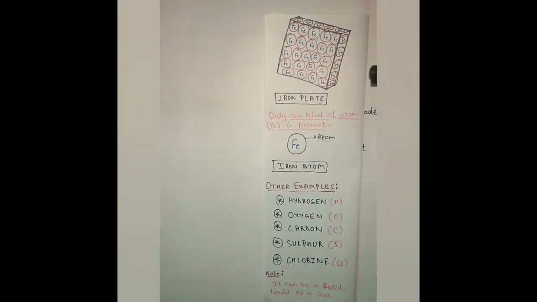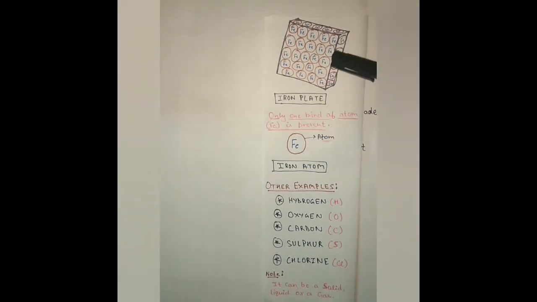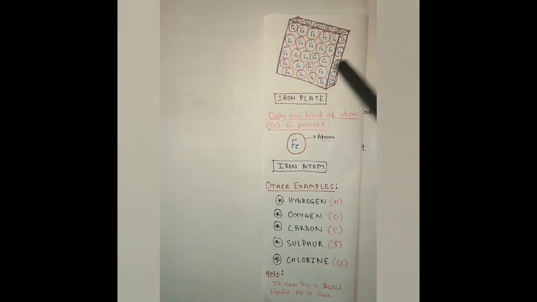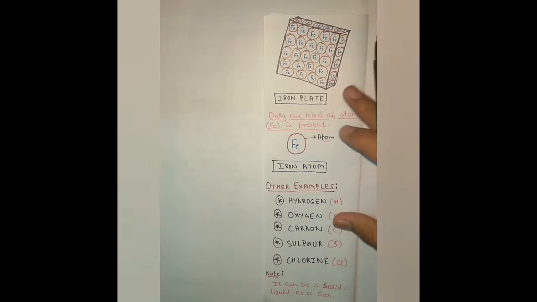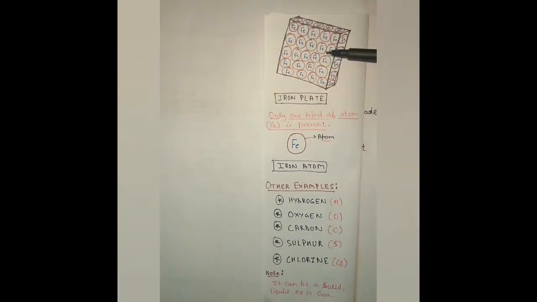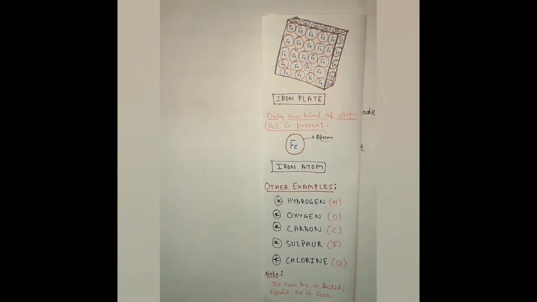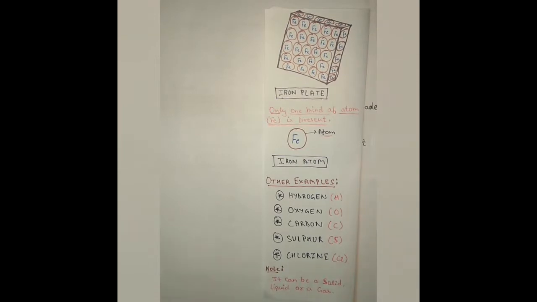Here you can see an iron plate in which the atoms are marked. It is made up of small atoms of iron. Now, on splitting this plate into small pieces, we again get a plate with the same kind of atoms but with smaller size. But that doesn't matter. Only one kind of atom is present in this plate, and that is iron. So it can be considered an element.